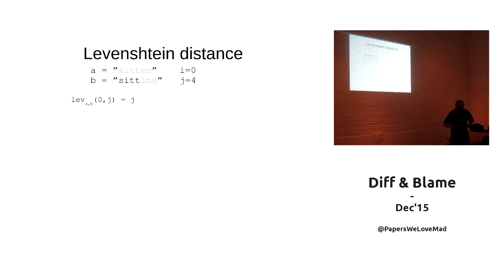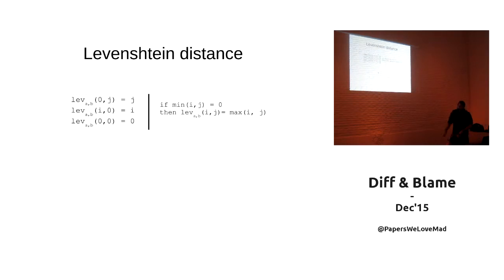So, how to solve the problem? Let's start by solving some simple cases. For example, what is the Levenshtein distance at i, 0? You just did it before, right? It will be i. So that case is simple. Or at 0, j, it will be j. Between 0 and 0 it will be 0. As most of you are computer scientists, having this is very nice if you want to apply a recursive approach, because the base case is already correct. So it's starting to look quite good.